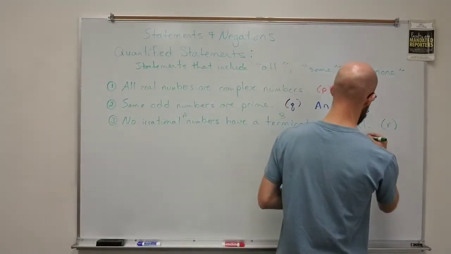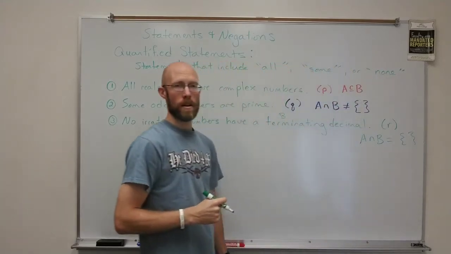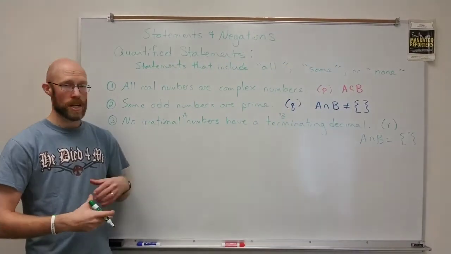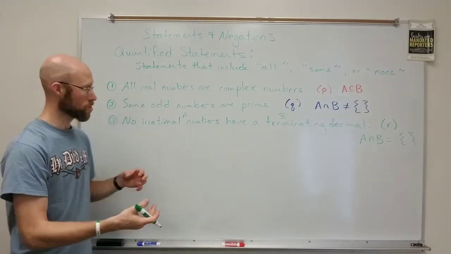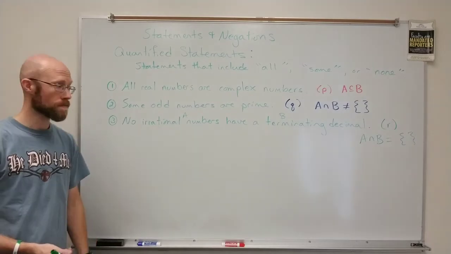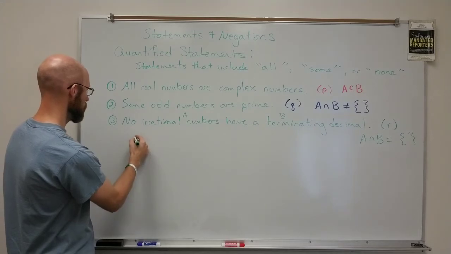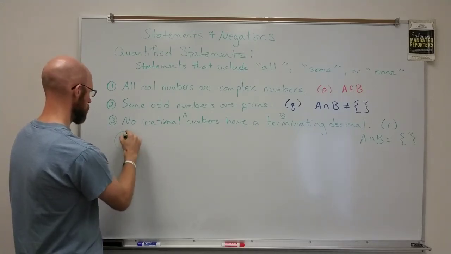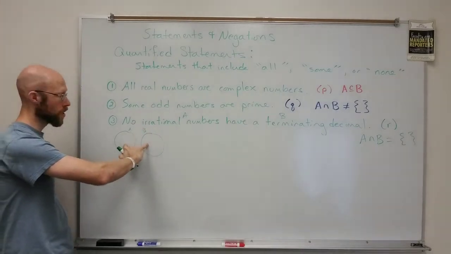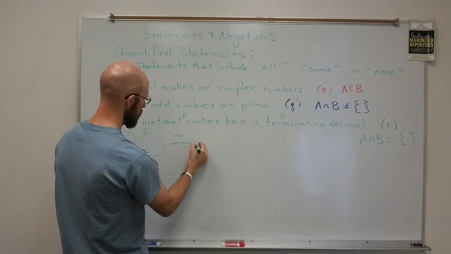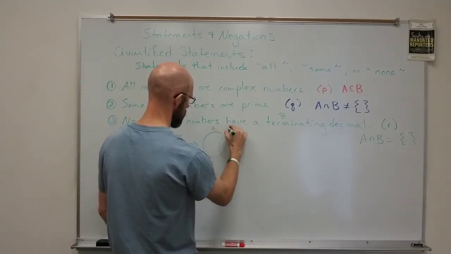So here we'd say that A intersect B is the empty set. Well, if I want to negate that statement, I'd have to say that the intersection is not empty, which is going to look a lot more similar to number 2 here.